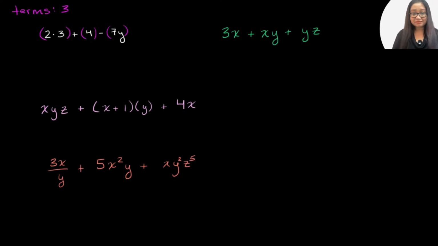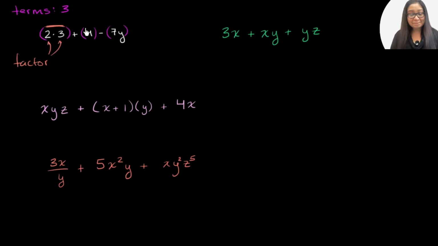Now let's think about the term factor. And when people are talking about a factor, especially in terms of an expression, they're talking about the things that are getting multiplied in each term. So for example, if you said, what are the factors of the first term? The first term refers to this one right over here, 2 times 3, and there's 2 factors. There's a 2 and a 3, and they are being multiplied by each other. So here you have 2 factors in the first term.